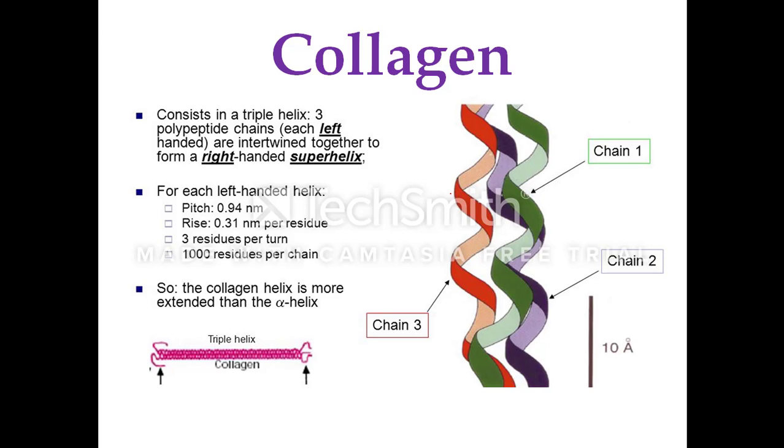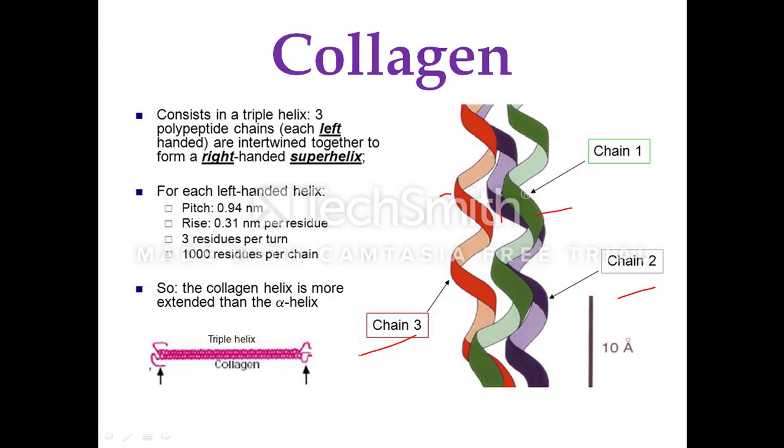Each polypeptide chain has 1000 amino acid residues. So you can see here chain 1, chain 2, and chain 3. So 3 helical polypeptides, made up of 1000 amino acid residues each. The amino acid sequence is regular. Nearly every third residue is glycine.